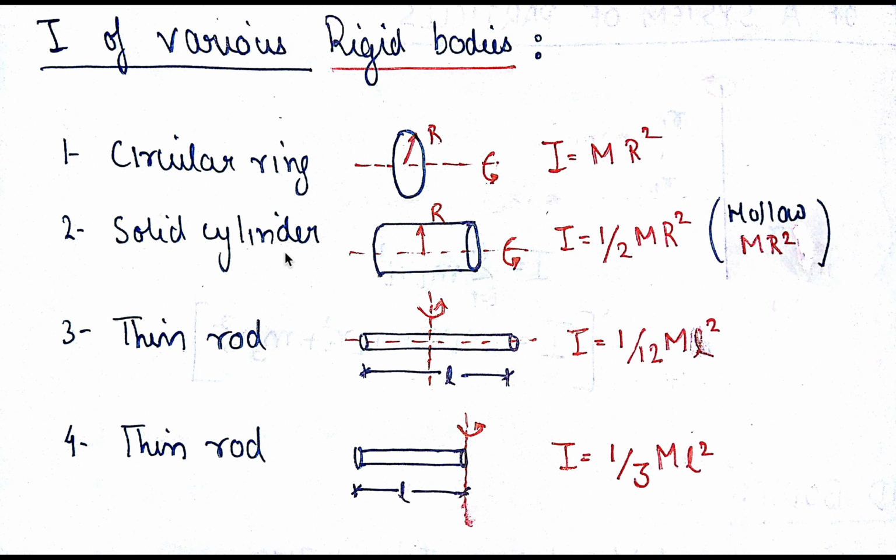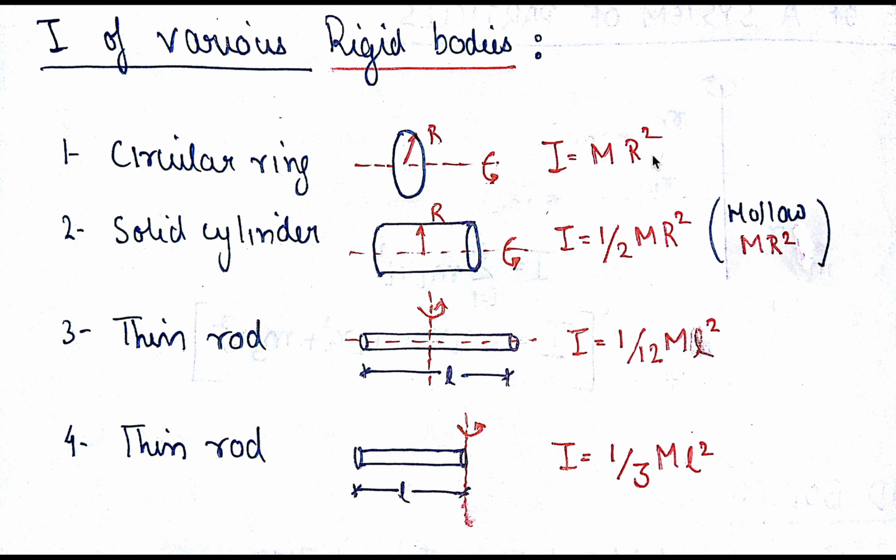For the solid cylinder, you will have mass at different distances from the axis of rotation, so you need to perform the integration, and you will get I equals half mr square. For the hollow cylinder, again that's a ring type of case, you extend the ring in this fashion, so it is simply mr square. We will deal with the proofs of these in a later video. For now, just remember these formulas and learn them.